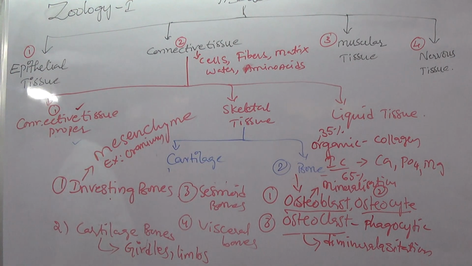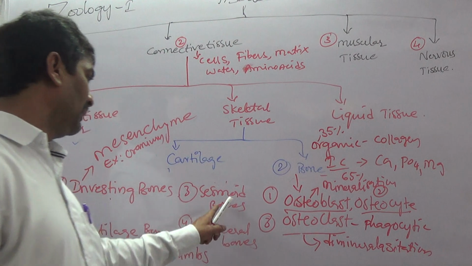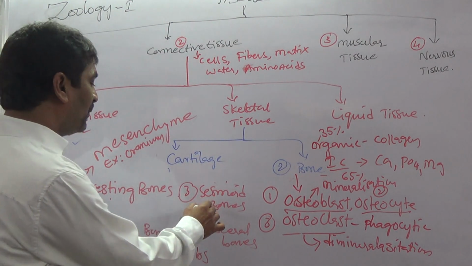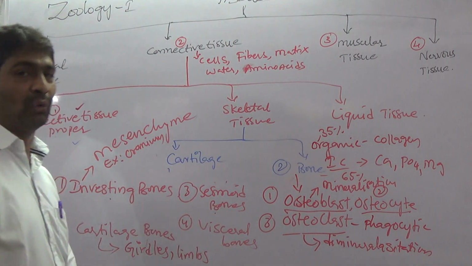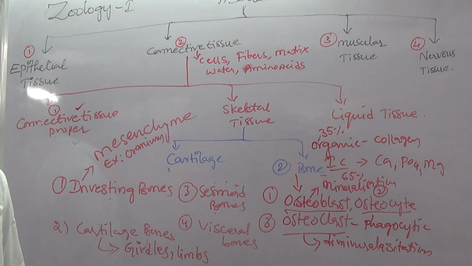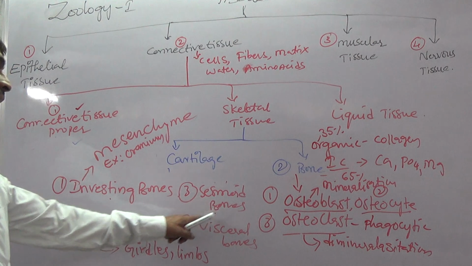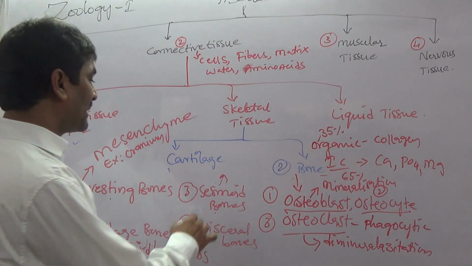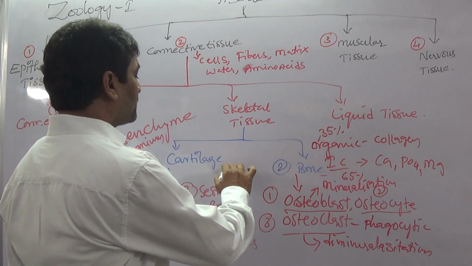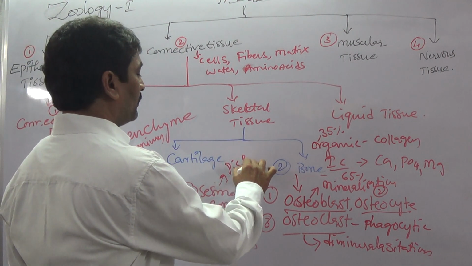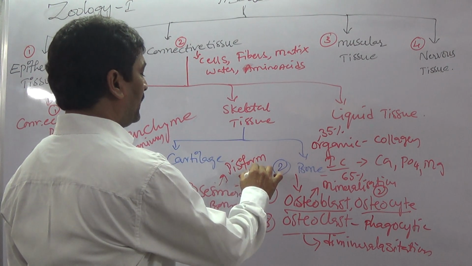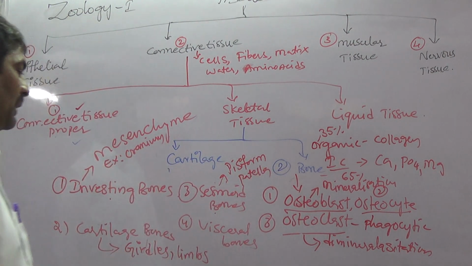Sesamoid bone. Which bone is derived from ligament, tendon? The bone derived from tendon is called sesamoid bone. Best examples of sesamoid bone are pisiform bone and patella.